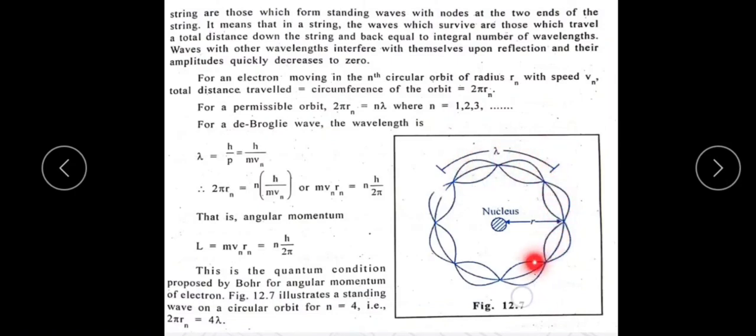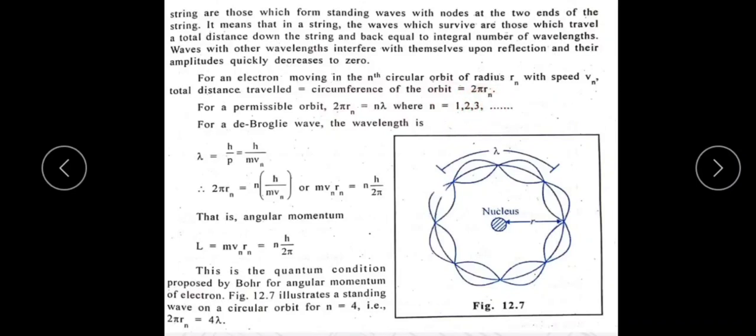So the electron travels a circular path with a number of waves. You can take whatever orbit, first orbit, second orbit, third orbit, fourth orbit, like that. For an electron moving in the nth circular orbit with a speed vn, the total distance traveled is the circumference of the orbit, that is 2 pi r.